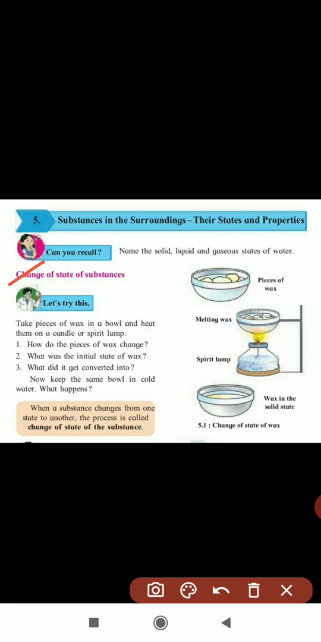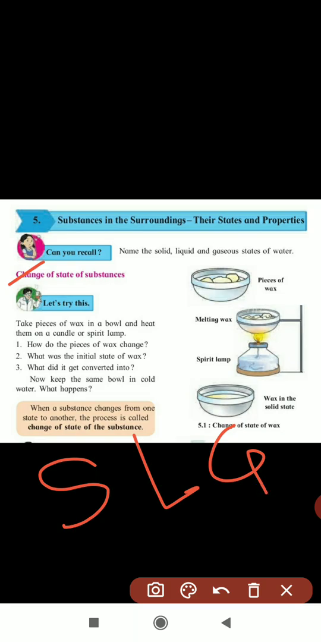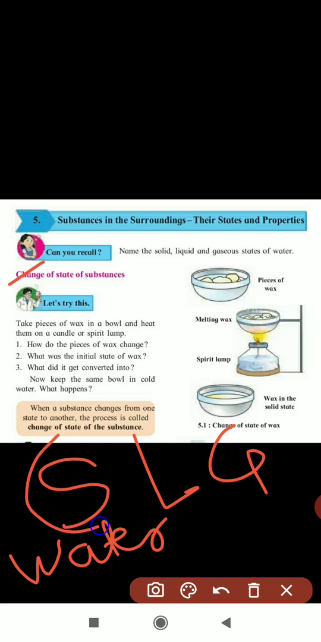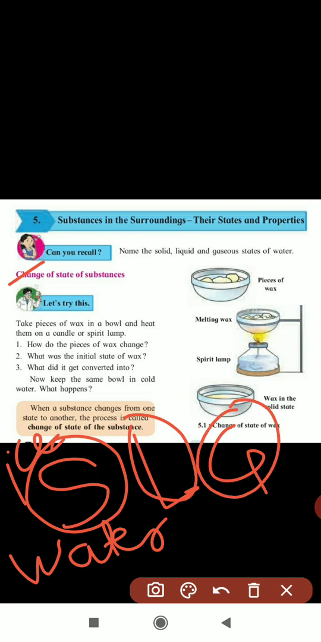Here, if you are seeing, the substances are in three states, that is solid, liquid and gas. Solid, liquid and gas. If you take water, the water can be present in all three states. Solid is in ice form. Liquid is what we are drinking. And gaseous means when we heat it, it gives water vapor, that is the gaseous state of the water.